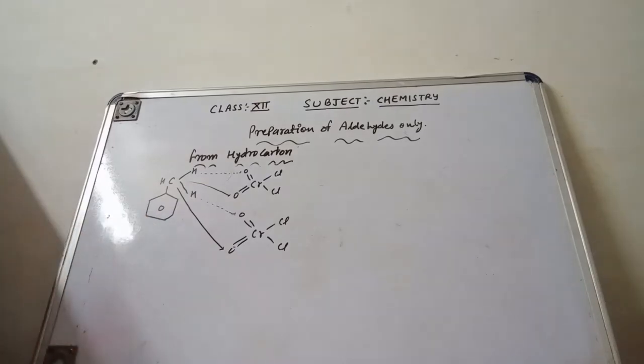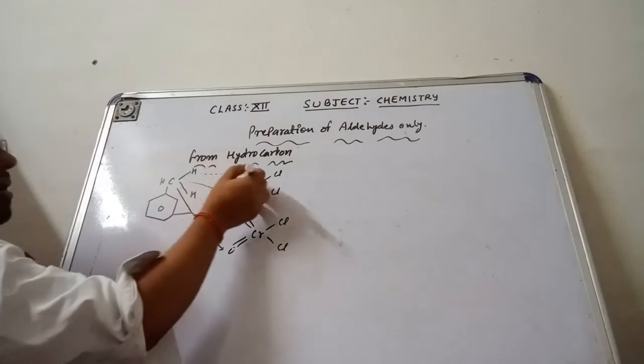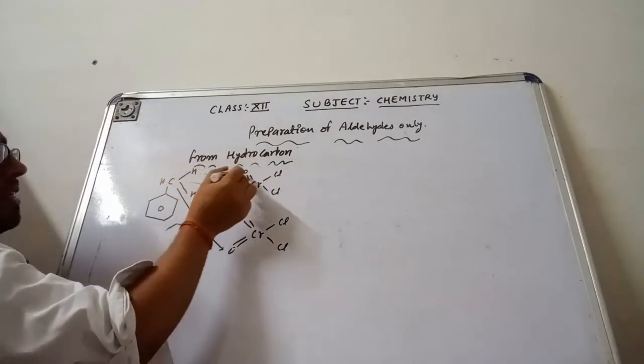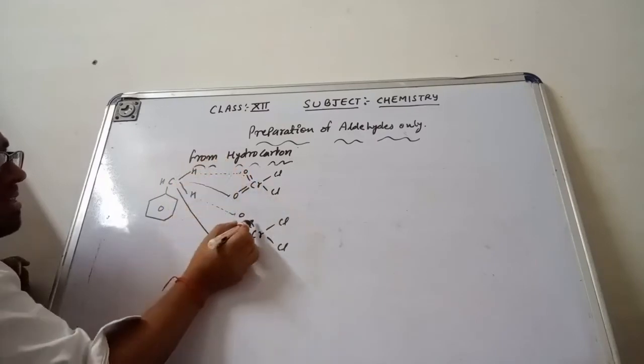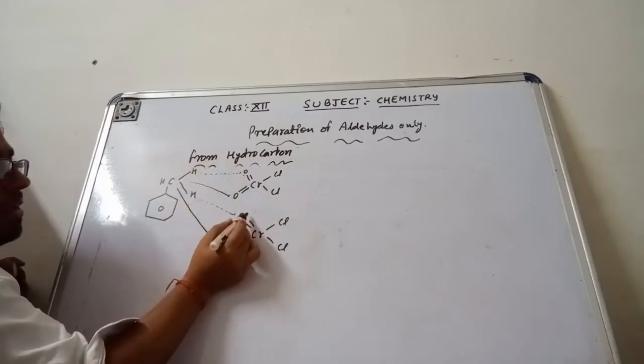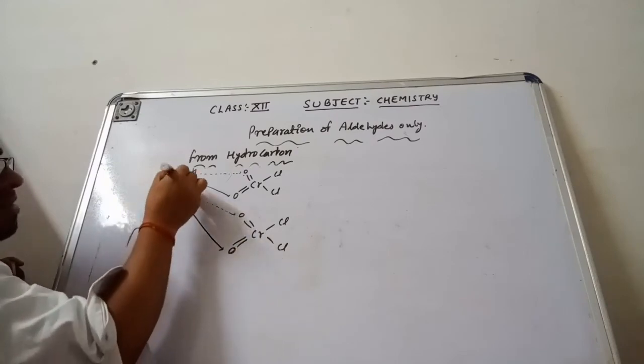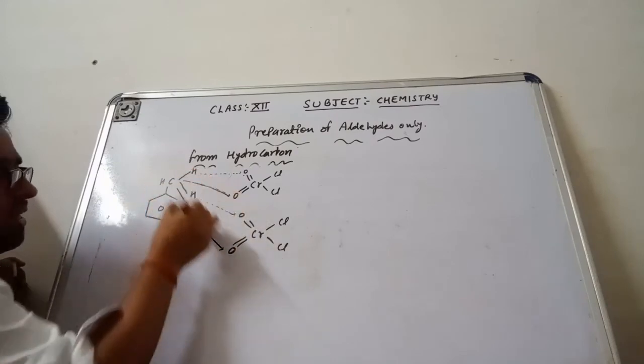Now keep in mind, again I am discussing with you, this bond is going to transfer electrons towards the oxygen, making it negatively charged. So this hydrogen is attached to neutralize it. Same, the bond transfers the electron here, so this will also be negatively charged. So this is going to attach. The carbon is going to attach with this oxygen and this oxygen.